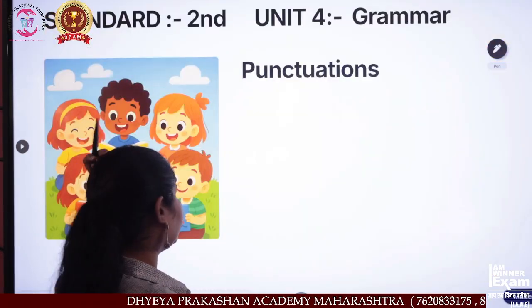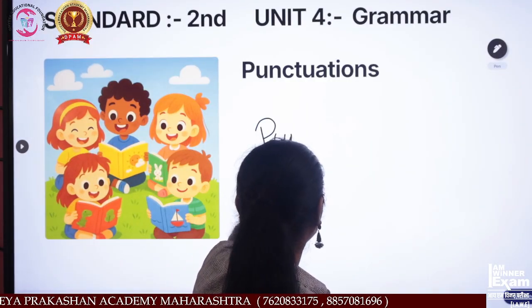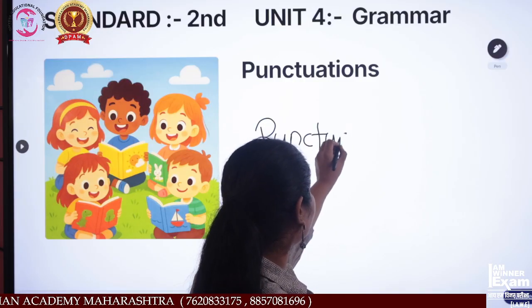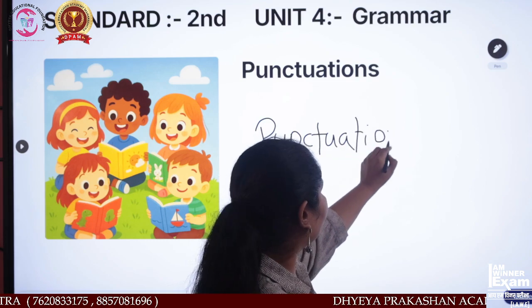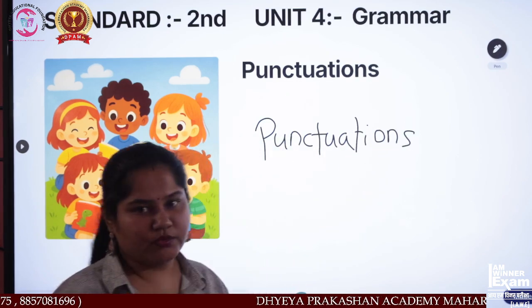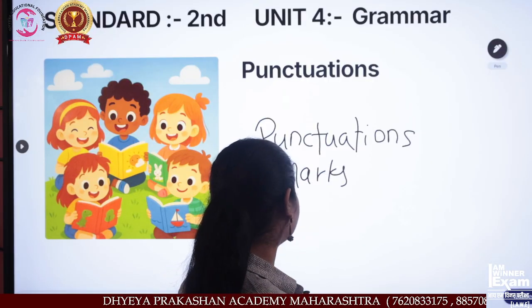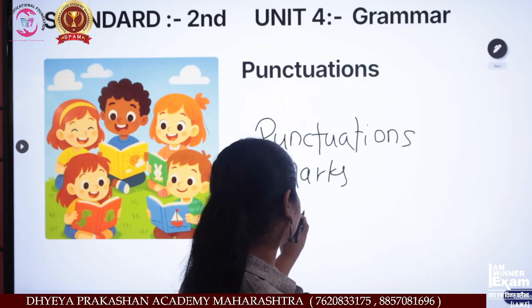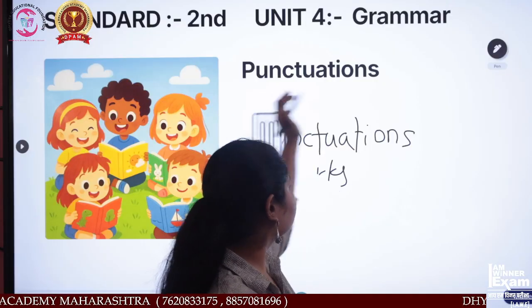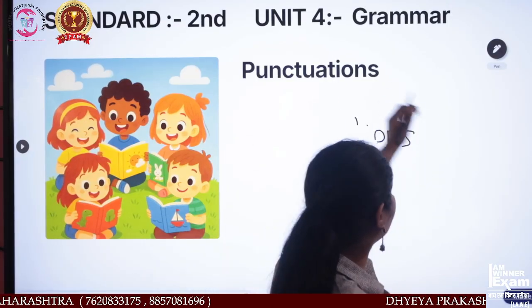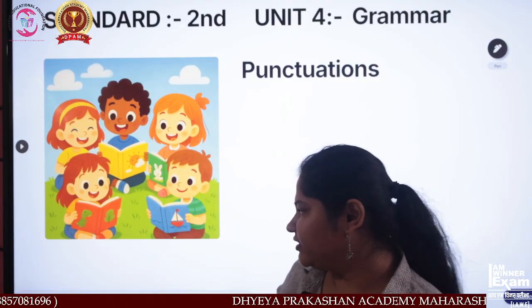See, what is our topic name? That is punctuation marks. Punctuation marks means what? What is the spelling of punctuation? Punctuations. Punctuations. Okay. And punctuations are marks. Marks means symbol. That is a symbol. You have to know which symbol is used and where we have to use it. Okay, so we will start now.